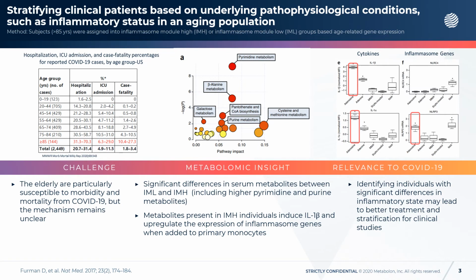Inflammasomes can drive chronic inflammation in the context of an infectious disease or cellular stress, and they trigger the maturation of interleukin-1 beta. This group set out to investigate the role of inflammasomes in the context of human aging. The Stanford Ellison longitudinal cohort was used to combine gene expression with metabolomic data to understand inflammasome activity in vivo. Subjects greater than 85 years of age were assigned into inflammasome module high, or IMH, or inflammasome module low, or IML, groups based on age-related gene expression.